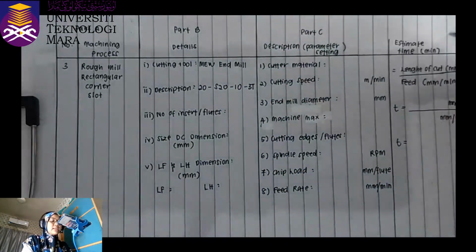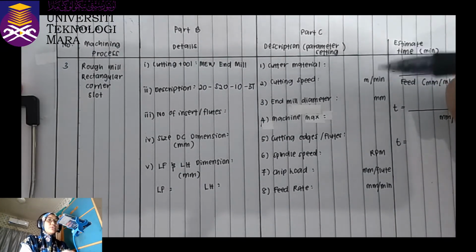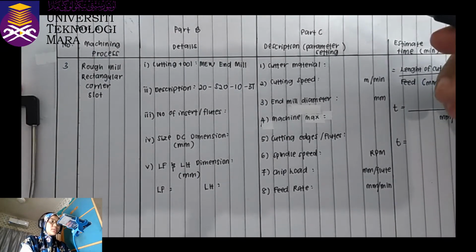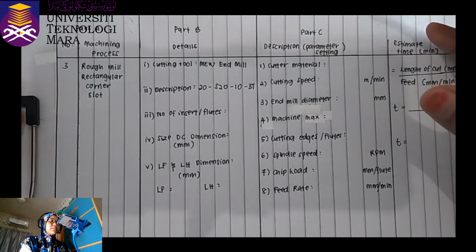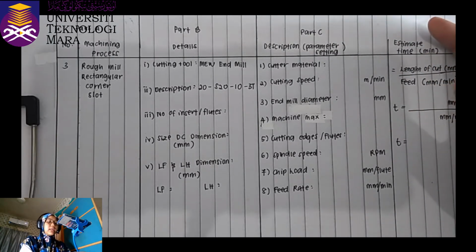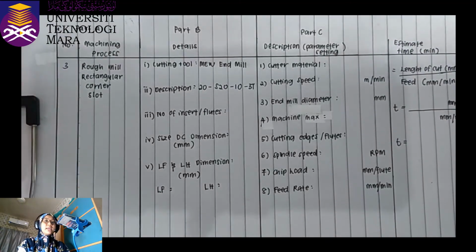How we can get the description of this cutting tool is by using the measurement of the part, and then we can divide it by 2 until 5 to get the size of the cutting tool.